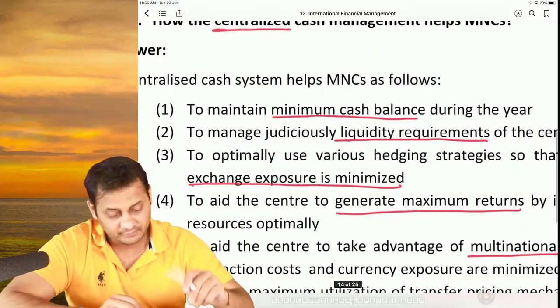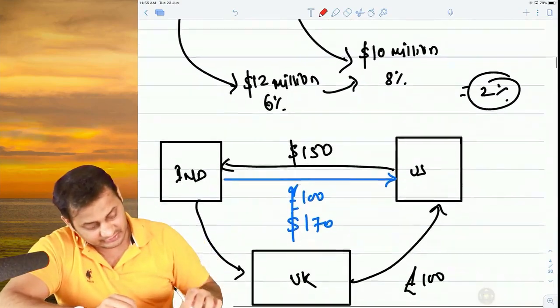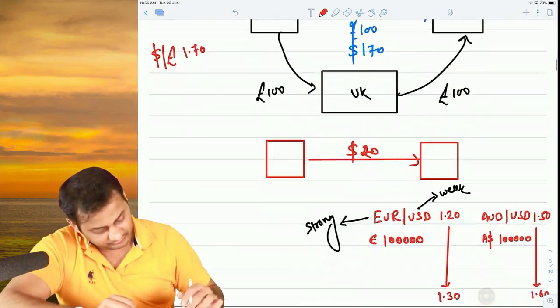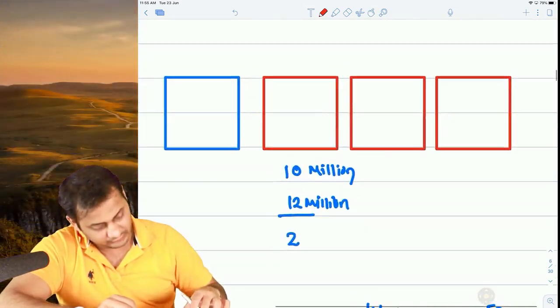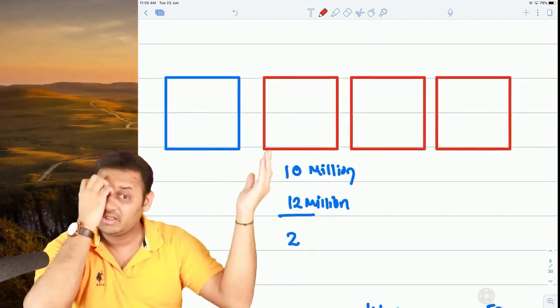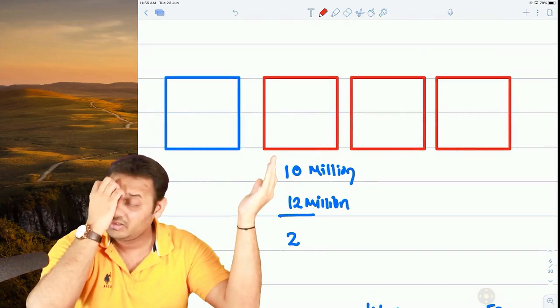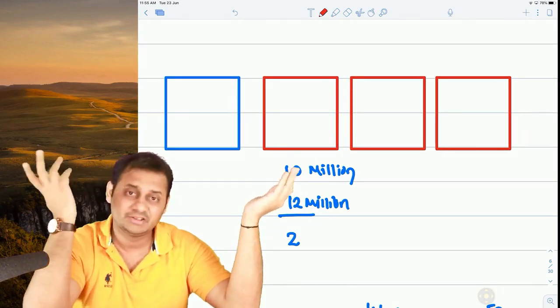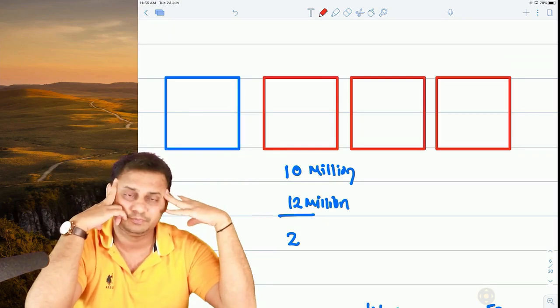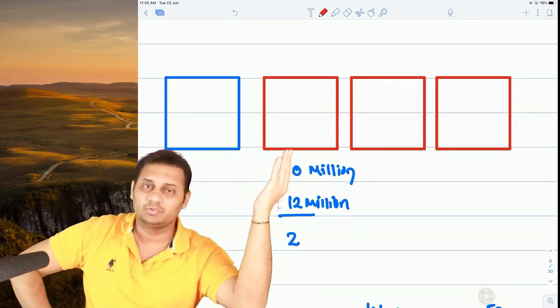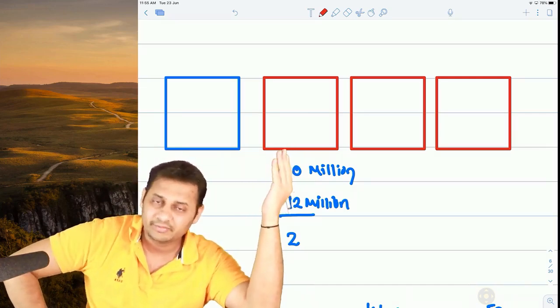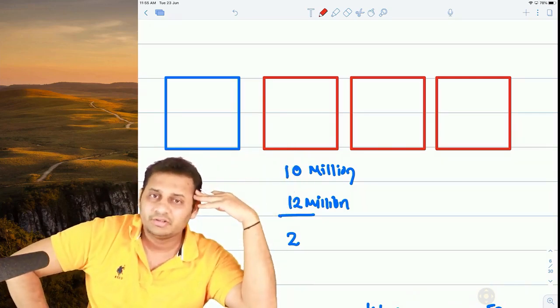First thing, when you manage the cash centrally, there is one option that every company in every country will manage their cash by themselves. But in that case, what will happen? If this country wants a loan, they will raise the loan in their own country at whatever rate is given.